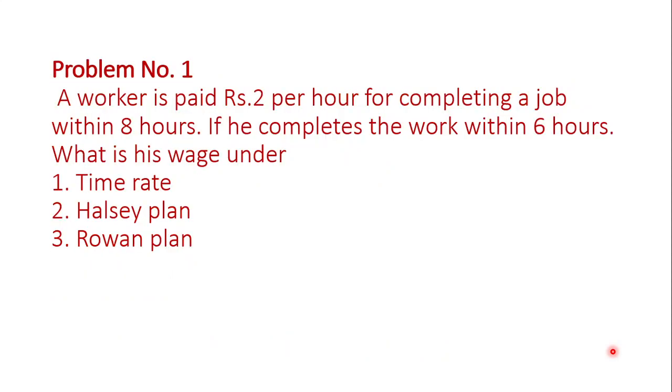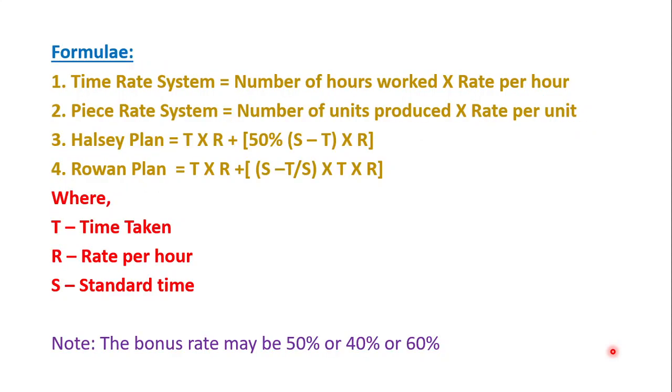In the methods of remuneration, there are three types: one is the time rate system, the second is the piece rate system, and the third is the incentive scheme. Under the incentive scheme, it is subdivided into two types: the Halsey plan and the Rowan plan. There are many types of incentive schemes, but for your examination purpose, we are going to discuss only two methods, that is, the Halsey plan and the Rowan plan.